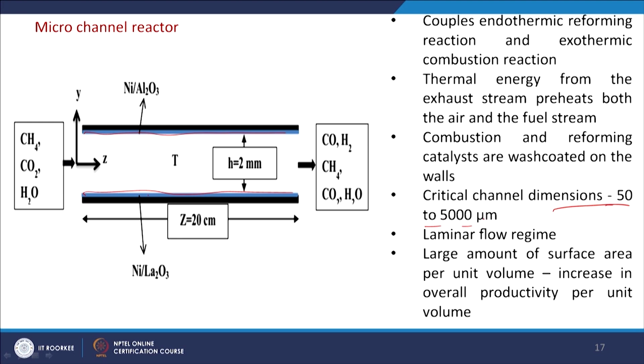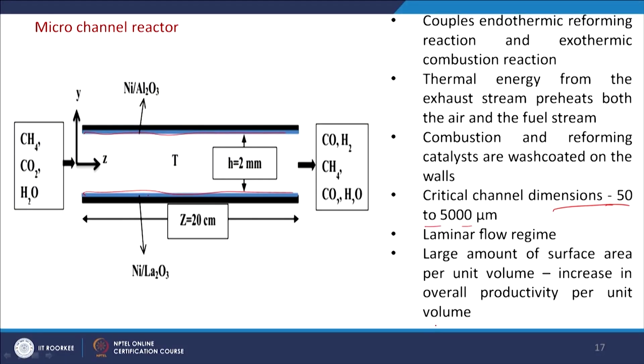Because of the reduction of the tube size, the performance increases, because of the reduction in different mass and heat transfer losses. Here also it is a laminar flow regime, and a large amount of surface area per unit volume increases the overall productivity per unit volume. So, you can get more productivity per unit volume in this reactor.